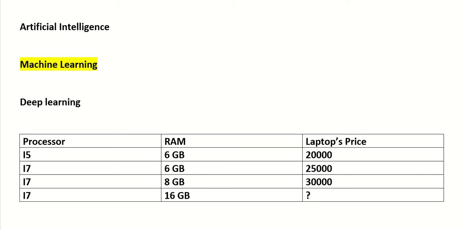Okay, so first of all, I'll discuss this confusion. There's a lot of confusion around artificial intelligence, machine learning, deep learning. There are a lot of different jargons used in the industry. So basically, machine learning is part of artificial intelligence, you can say it's a subset of artificial intelligence.